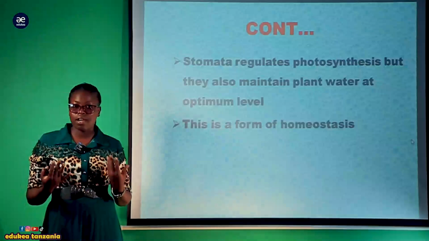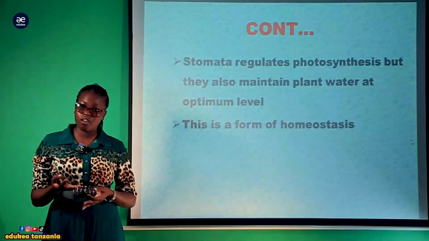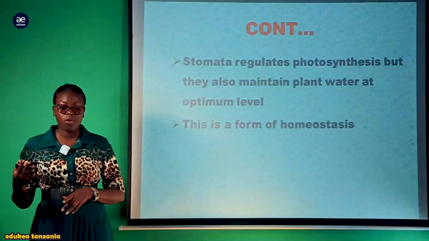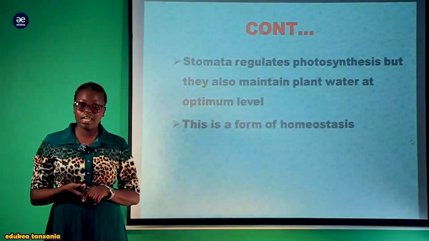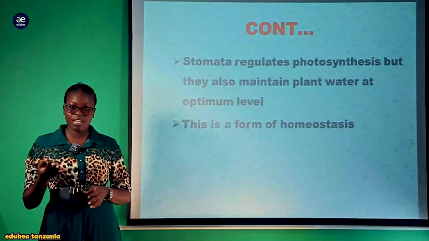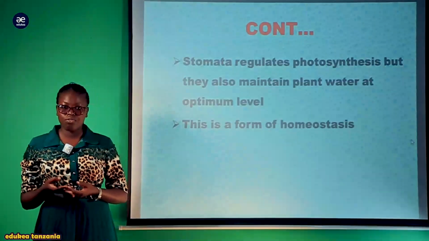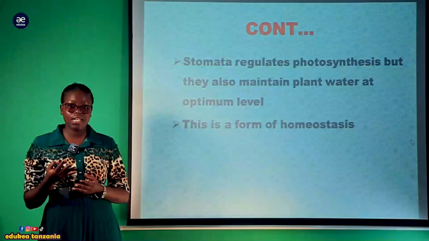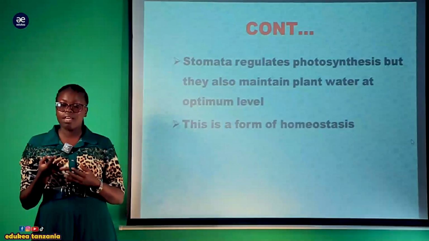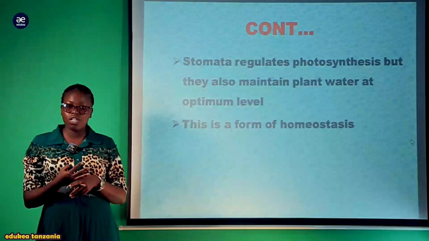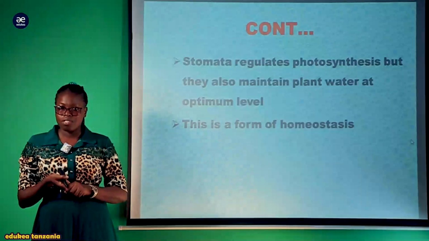Here we have looked at xerophytes and hydrophytes. Xerophytes are plants found in dry areas, for example desert areas, but hydrophytes are plants found in waterlogged areas, places with water, for example mangroves and so on. So this is how the plant maintains internal constant conditions, to ensure that the functioning of the cell is maintained at a constant level.